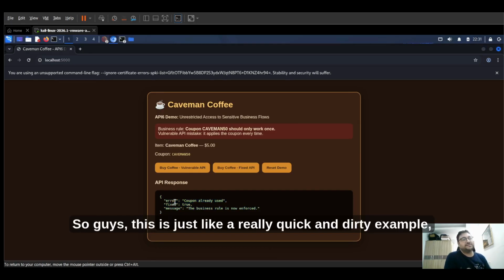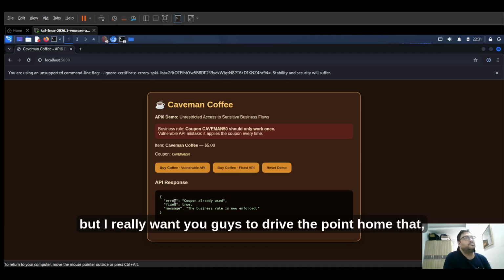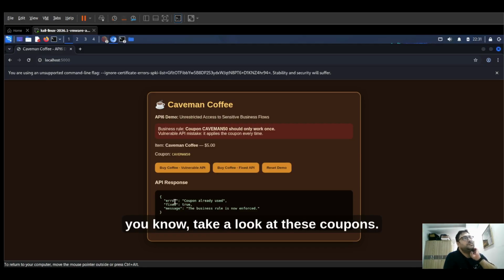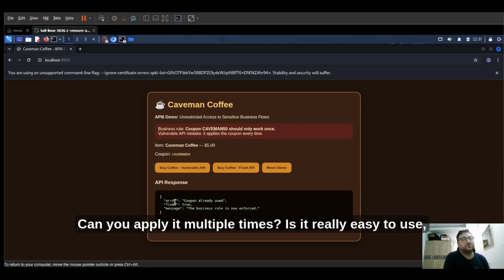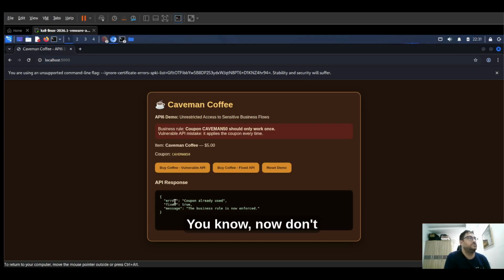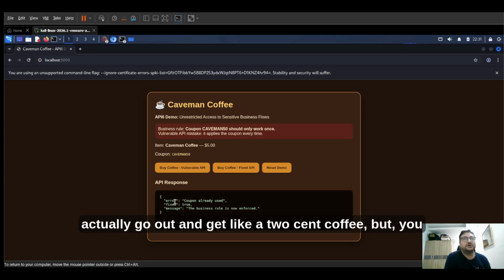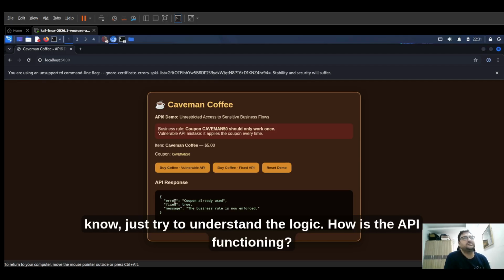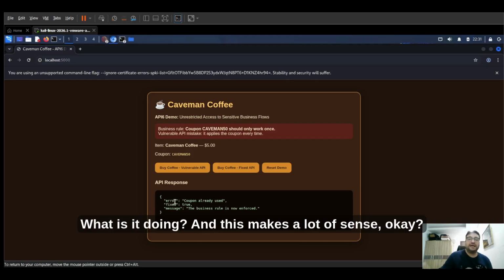Okay, so guys, this is just a really quick and dirty example, but I really want you guys to drive the point home: take a look at these coupons. Can you apply it multiple times? Is it really easy to use? Stuff like this, and try to abuse it. Now don't actually go out and get like a 2-cent coffee, but just try to understand the logic. How is the API functioning? What is it doing? And this makes a lot of sense.